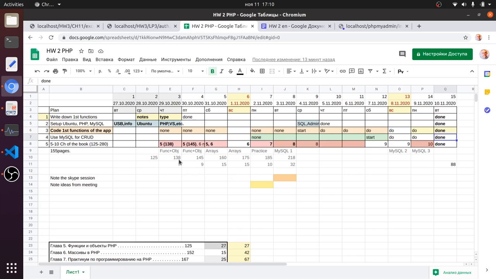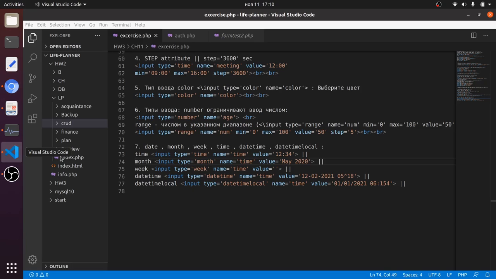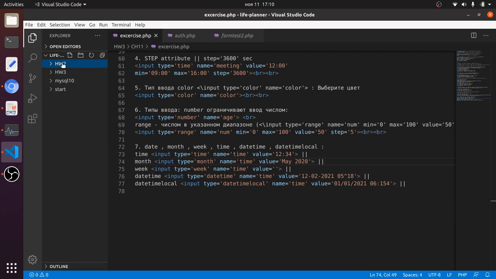So this was my plan, and then there was fighting with the Ubuntu setup and things like these, but finally I came to coding. So what I do here is homework 2,